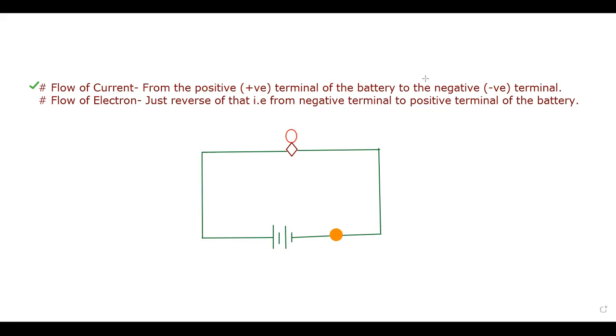So in a circuit, these are the different parts. First of all, one by one I'll discuss. This is electrical wire. This is bulb. This is key. And this is battery.